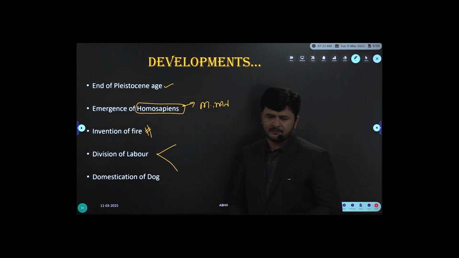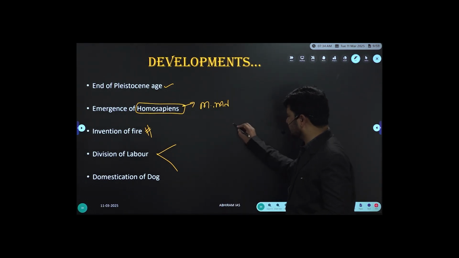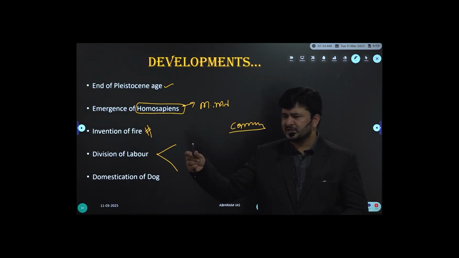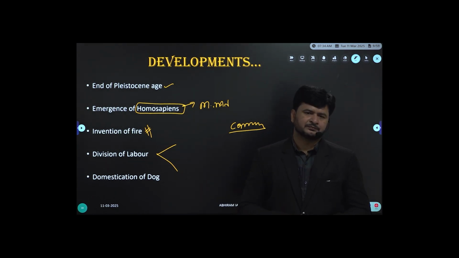Division of labor. It's too early to make a comment on division of labor, and strictly speaking, it's a communist concept. In Telugu we say shrama vibhajana. Men should do one kind of work, women another.